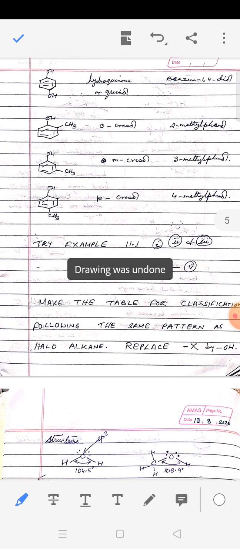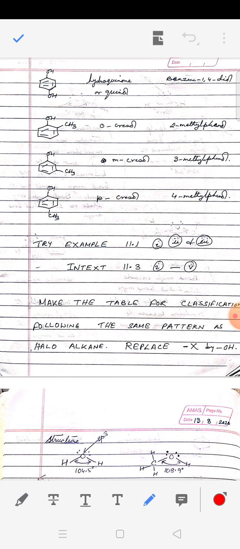The next one is benzene ring with OH and CH3. So definitely carbon bearing OH gets first preference here. So it will be 2-methylphenol, or it is called ortho-cresol. These common names also you need to know sometime. Similarly, ortho-cresol, meta-cresol and para-cresol.